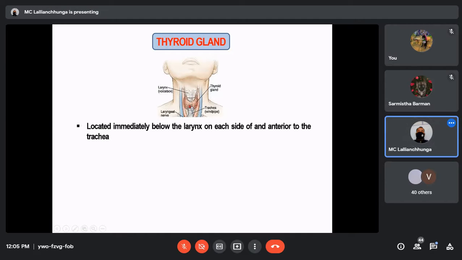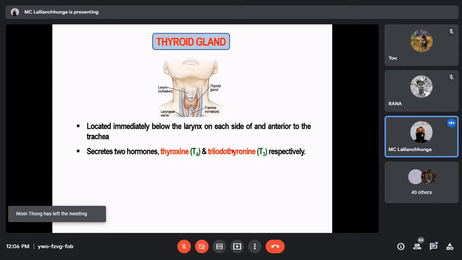This is its location, and the thyroid gland produces two important hormones. Number one is thyroxine or T4. Another one is triiodothyronine or T3. Thyroxine, T4, can also be called tetraiodothyronine, and T3 is triiodothyronine. These are the true thyroid hormones. Both of them are thyroid hormones, and their function is similar.